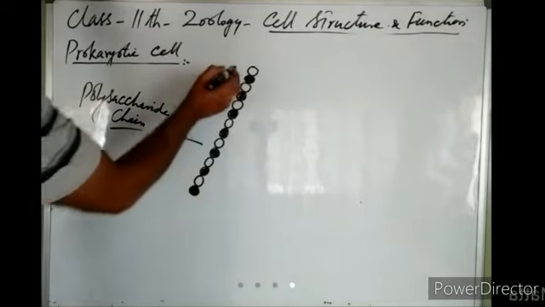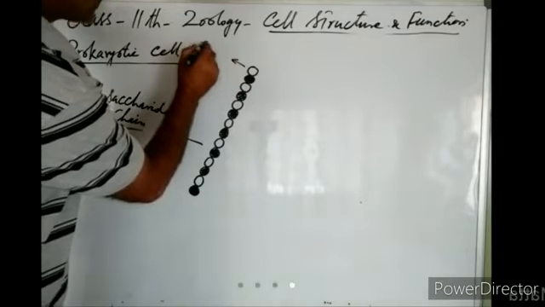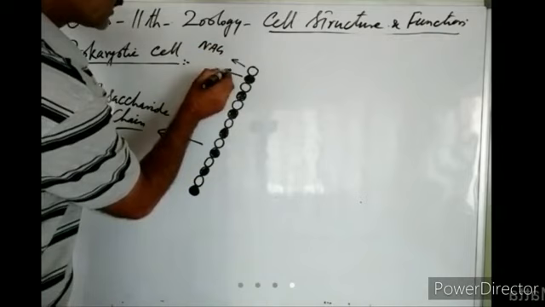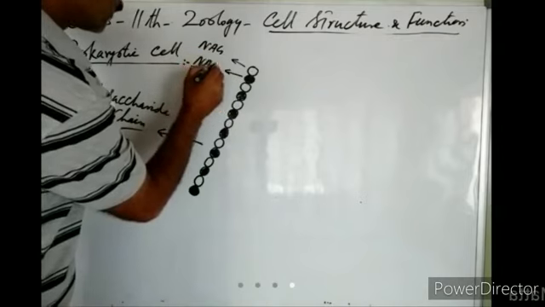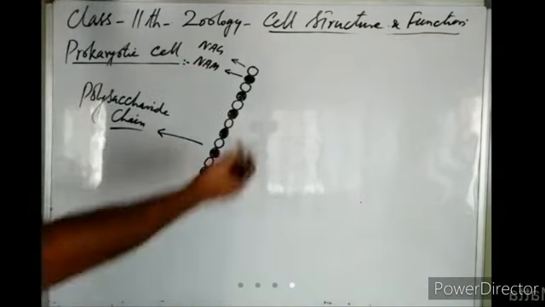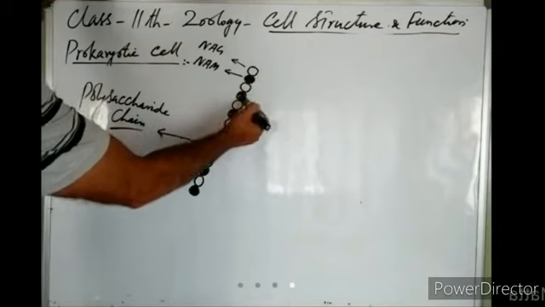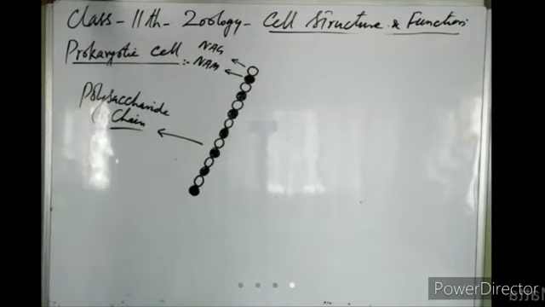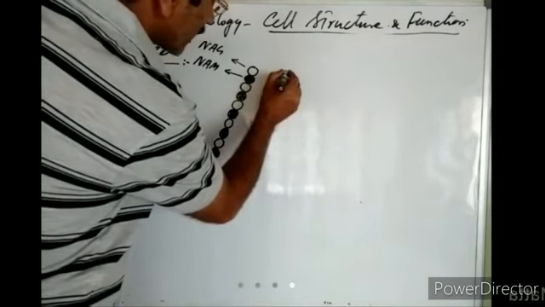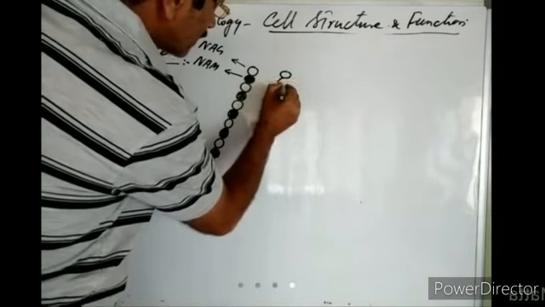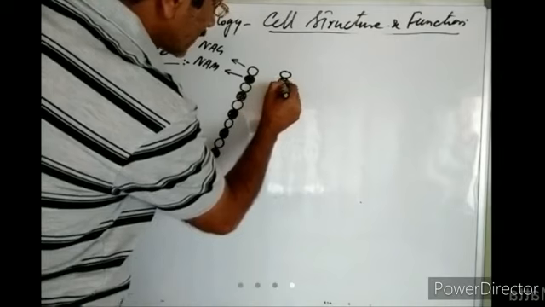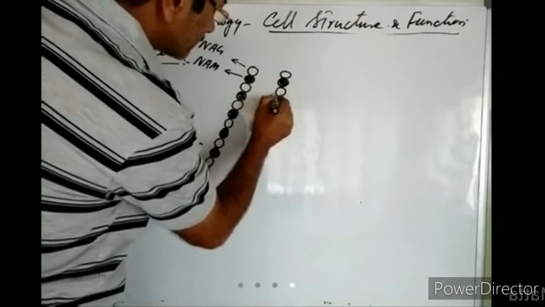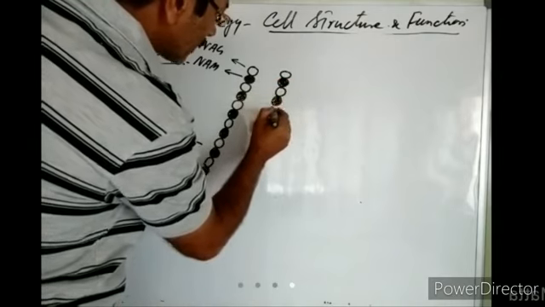So there are many sugars. This is a NAG, N-acetyl glucosamine. This is a NAM, N-acetyl muramic acid, right? So one NAG, one NAM, one NAG, one NAM. Many sugars join and form a polysaccharide chain. Similarly, many more sugars join, other NAG, NAM units join, and they form another polysaccharide chain.